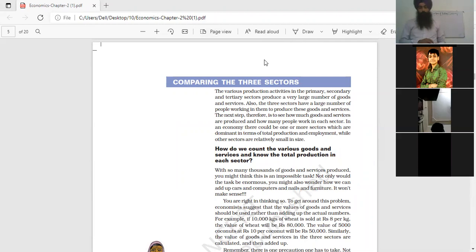Clear? For the gross domestic product, we need the final goods.